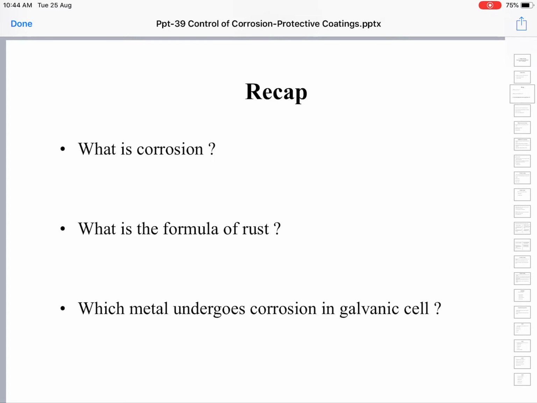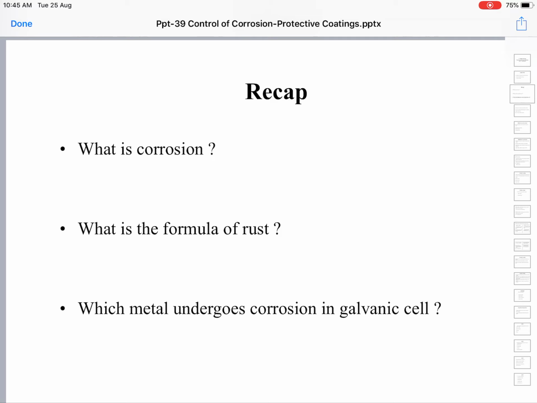Next, we have seen the electrochemical theory of corrosion, which proposes that corrosion is because of electrochemical interaction of the surrounding environment with the metal. Metals are basically electropositive in nature. Due to electrochemical attack of the surrounding environment, a series of anodes and cathodes are formed on the surface of the metal.